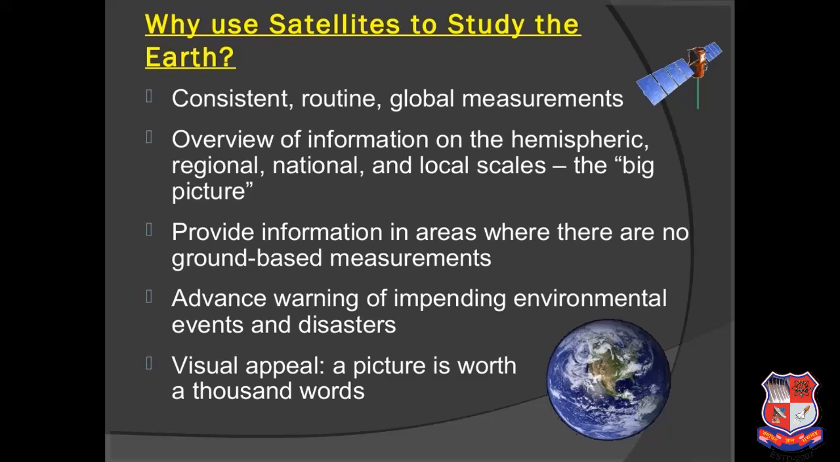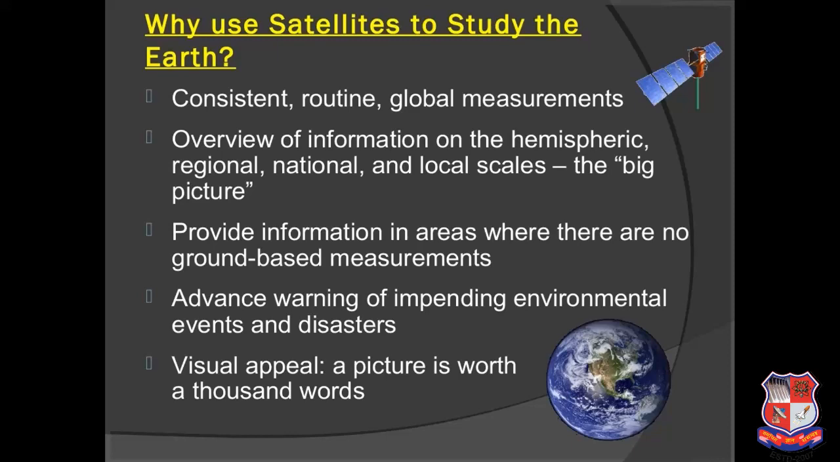So why are satellites used to study the earth? Because consistent, routine and global measurements are available from satellites, because we don't have to watch over their movement. They will eventually scan the earth, we will get the data, we will transfer the data, and all operations will be very easy. Next is overview of information on hemispheric, national and local scales, the big picture. That means from satellites you are getting a broader picture than from planes and drones.